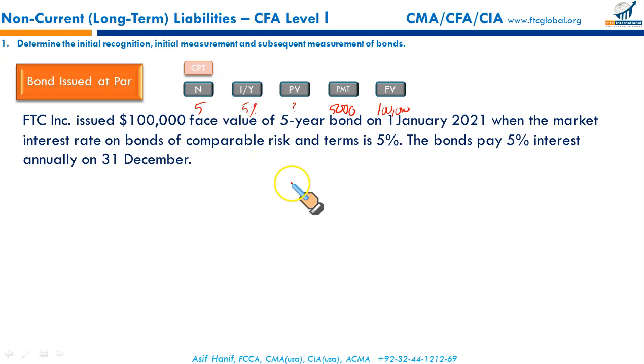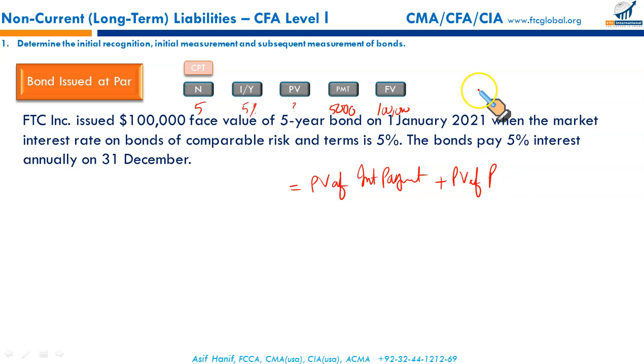Basically, the value of the bond is equal to the present value of the coupon payments, the present value of the interest payments, plus the present value of the principal, the face value. Since we don't have to calculate the individual present values, our calculator will do it for us.